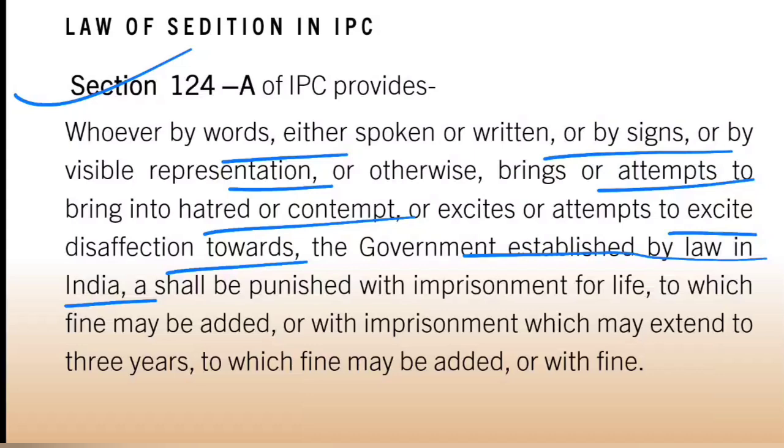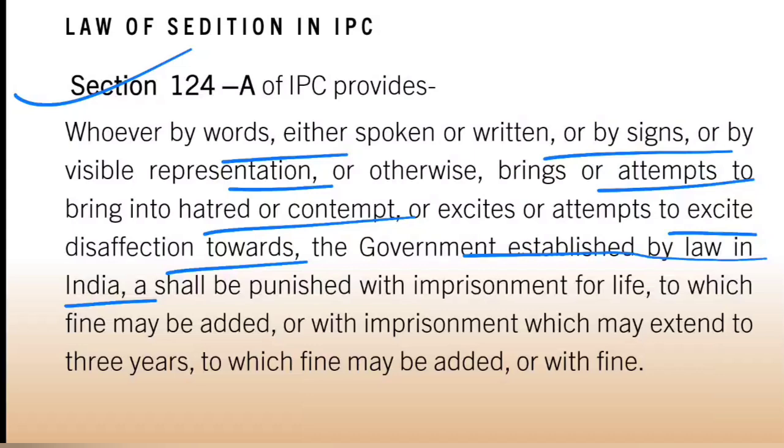So this offense is against the government which has been formed by law in India. The act can be done by words, written, signs, or visible representation, or by any mode: bringing hatred or contempt, or exciting or attempting to excite disaffection towards the government of India. Those are the main elements of the provision, and this is the complete definition of sedition.